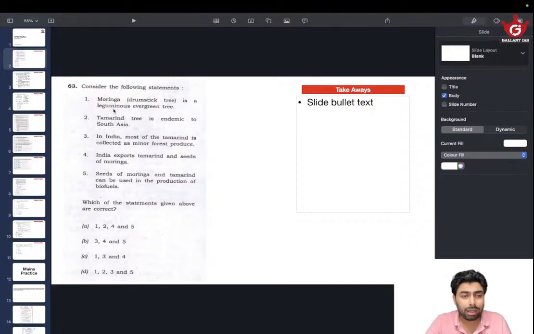Right off the bat, like I said, moringa, by the looks of it, doesn't seem like an evergreen tree. So I will be focusing on that, and I will be eliminating 1, and thereby arriving at the answer B. If you could do that, just eliminating that statement, you can arrive at the answer, but the issue is that sentences and options wouldn't be given in such a way that maybe only 1, only 2 will be there. So we have to go by eliminating one by one. So that's how it works.